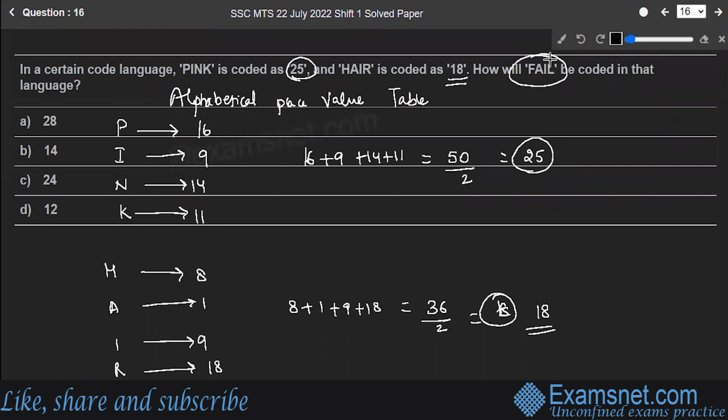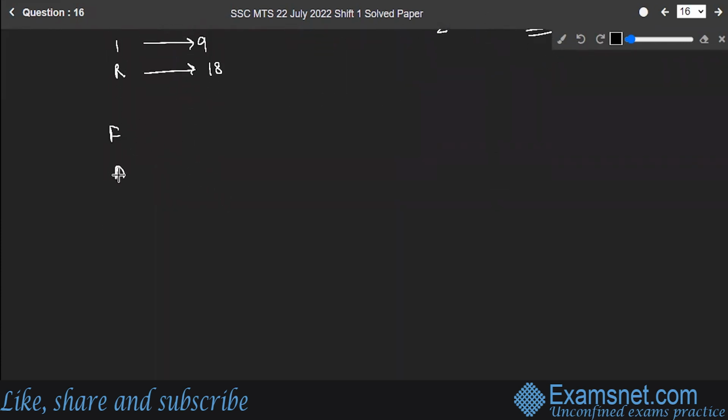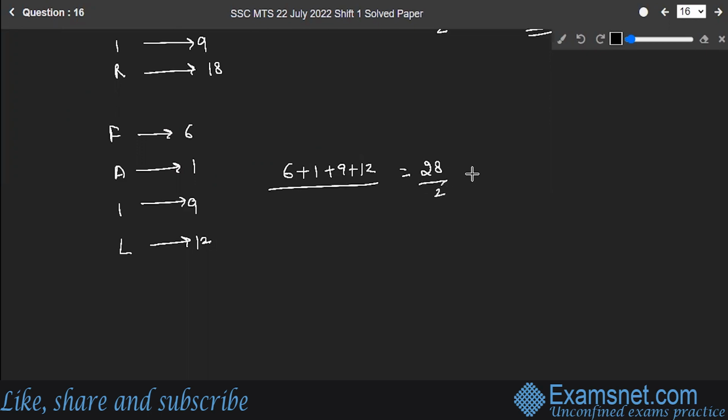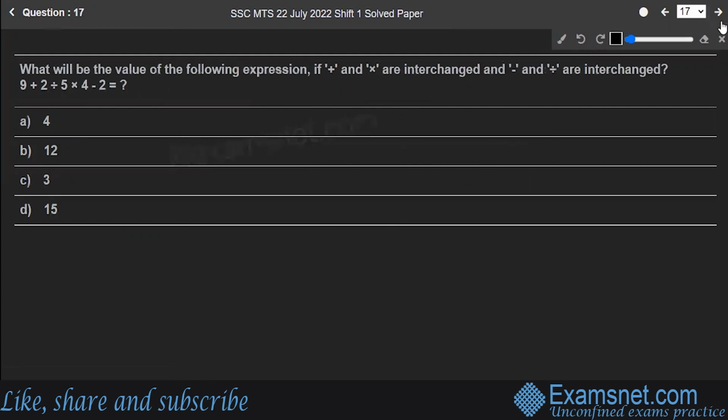So using the same logic, let's find out the code for fail. Let's write down fail over here. F-A-I-L. What is the place value of F? It's 6, 1, 9, and 12. Let's add 6 plus 1 plus 9 plus 12. If you add them, you will get 28, divided by 2, you will get 14. So that means the code for fail is 14. That means option B is the correct answer to the question. Hope you're clear.